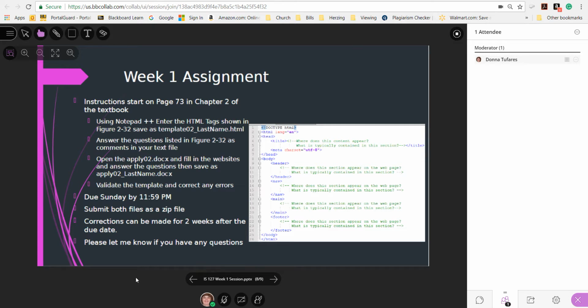Okay. The assignment is on page 73 in chapter 2 of the textbook. You're going to use Notepad to enter HTML tags as shown in figure 2-32. So when you open it up, you'll see that there are questions here. These are the comments in green. And you're going to answer each of these questions. So what you do is you're going to enter all these tags in blue. And the green part are going to be the answers to the questions rather than the question itself.